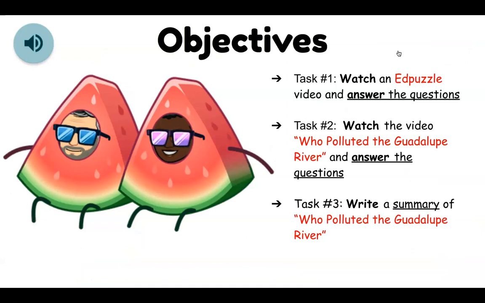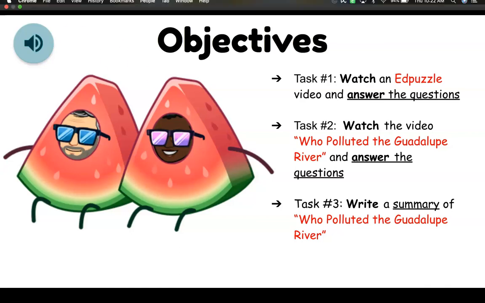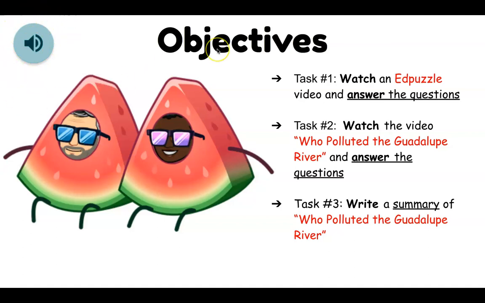Here are your objectives for the week. So as you can see, the audio decided to play automatically. So when you play these slides on your own time, each slide has a little blue button that looks just like this. Some of them are automatic, so they'll play as soon as you present the slide, and some of them are not. So you'll just click on it and press play, and it will play the audio directions and instructions, as well as questions and answer choices on the slides.